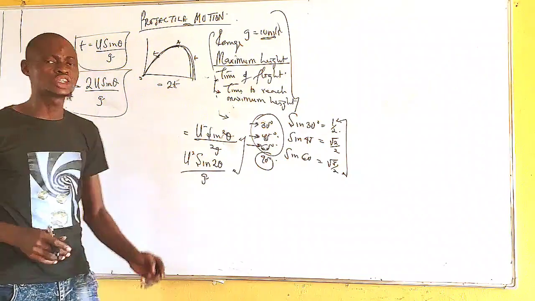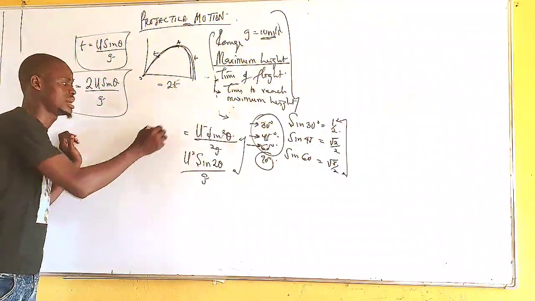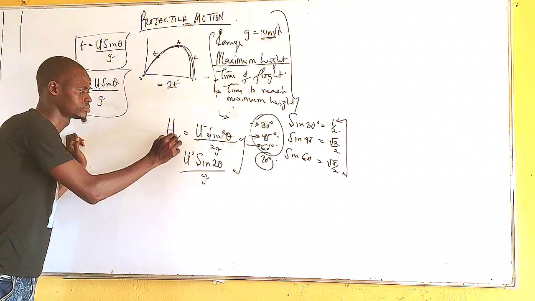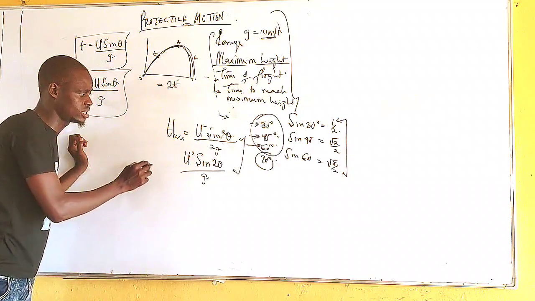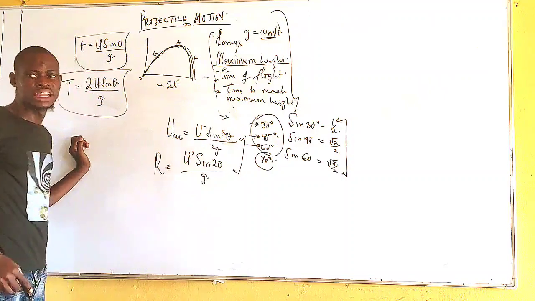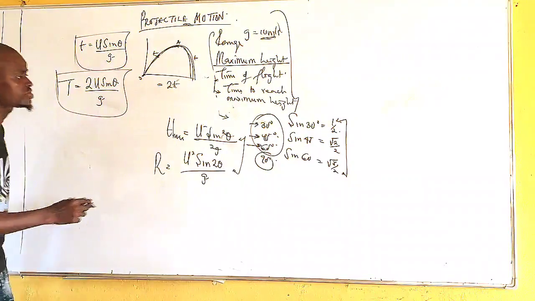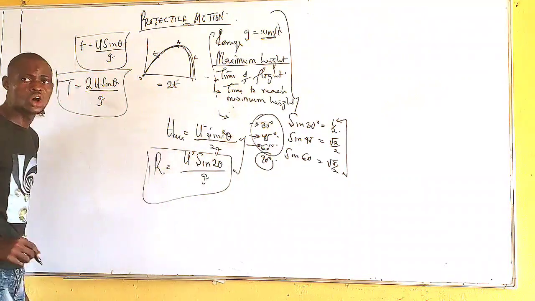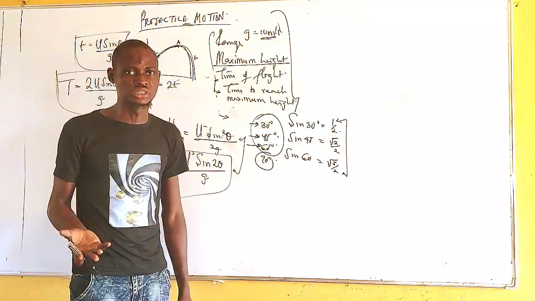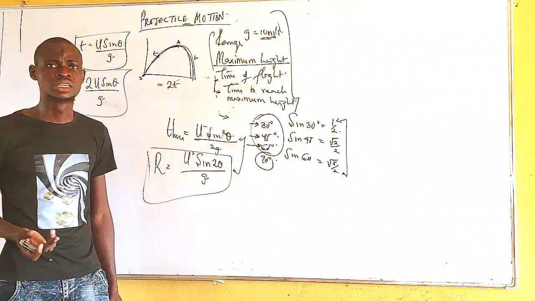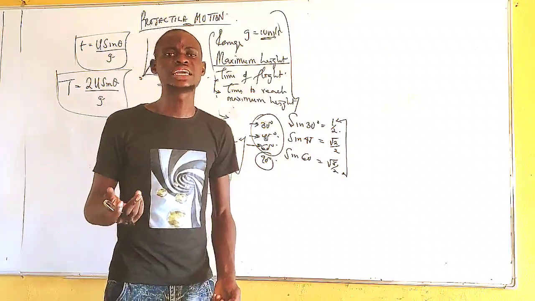Now, what's another thing that I should know that a question might come out from? I think this is my maximum height. This is my range of projectile. Now, I noticed that some questions are also coming out on maximum range. I think I saw a question about at what angle a body has what?